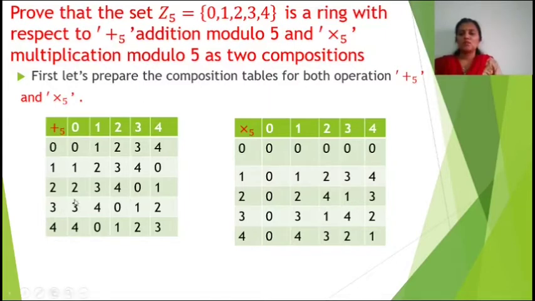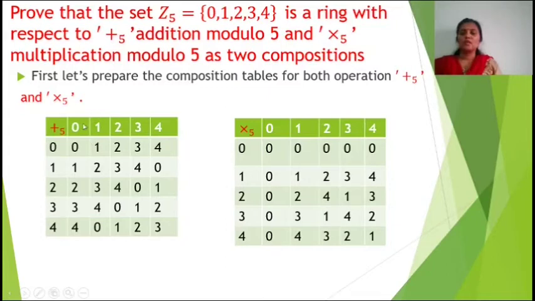Now 3 addition modulo 5 with 0 is equal to 3, with 1 is equal to 4, with 2 is equal to 0, with 3 is equal to 1, and with 4: 3 plus 4 is equal to 7, and when we divide 7 by 5, the remainder is 2.